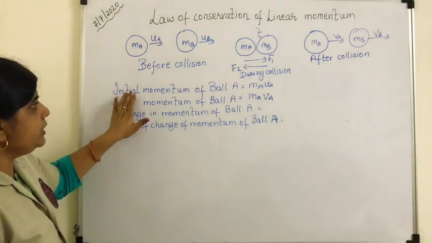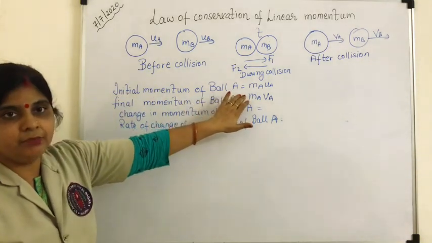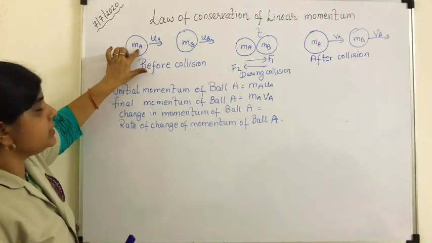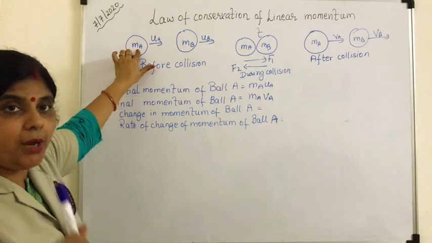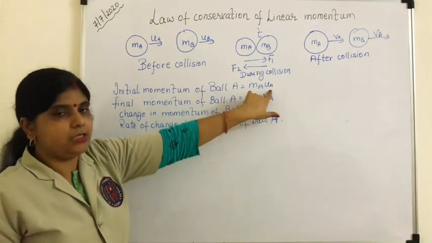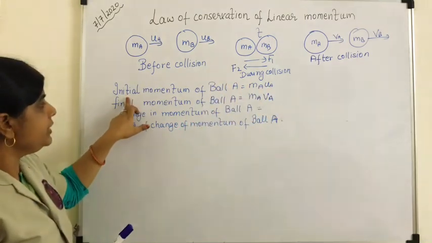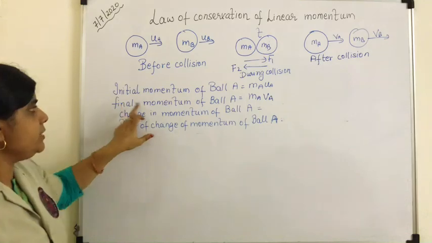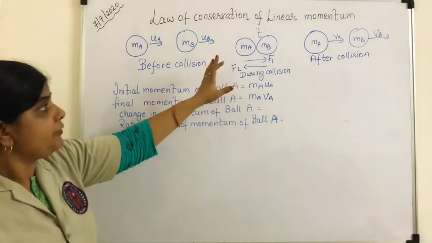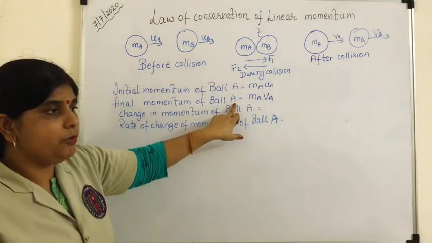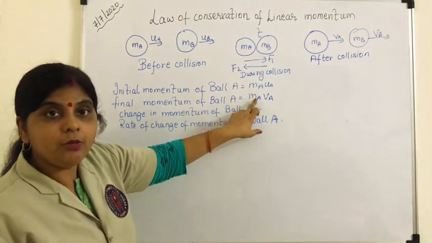We know the initial momentum of ball A. What is it? Momentum is the product of mass and velocity, right? So mass and velocity. Because we are writing initial momentum, we write the initial velocity, ma ua. Then final momentum of ball A. After the collision, what is the velocity? Va. So final momentum of ball A will be ma Va.